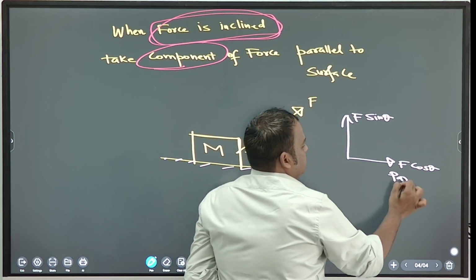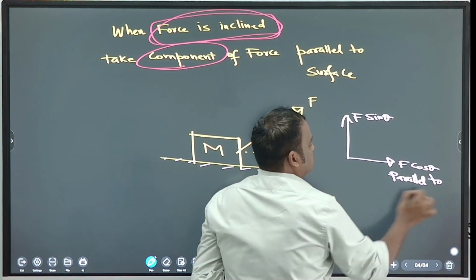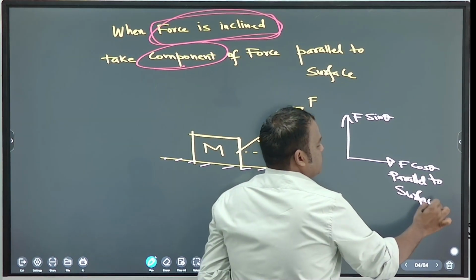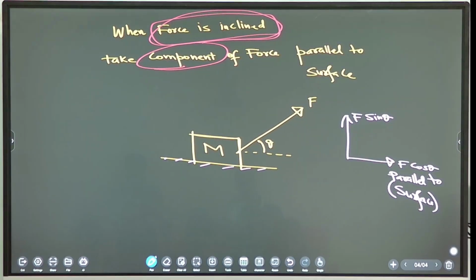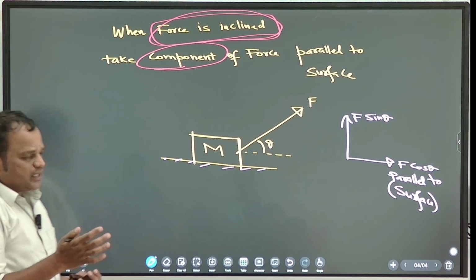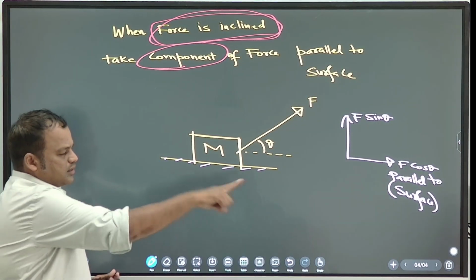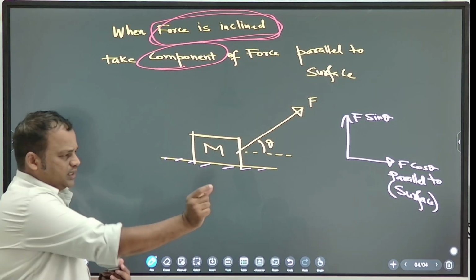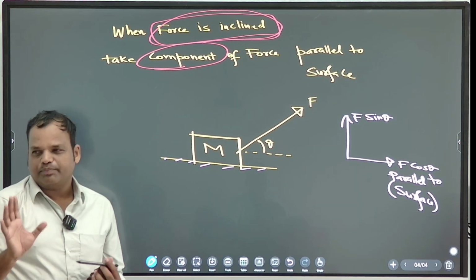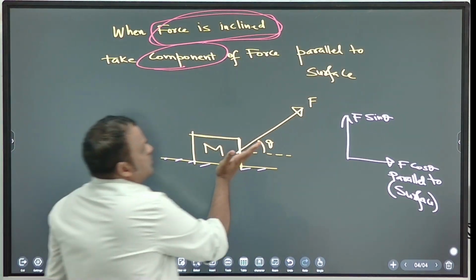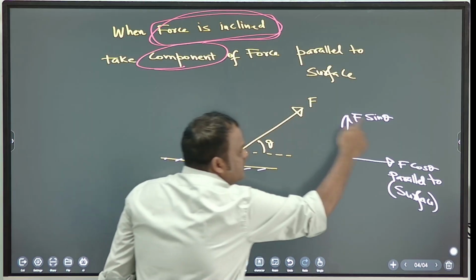F cos theta. So this is known as parallel component. Component means part. Like this computer system is there, monitor is there, keyboard is there. These are parts. Component means parts.